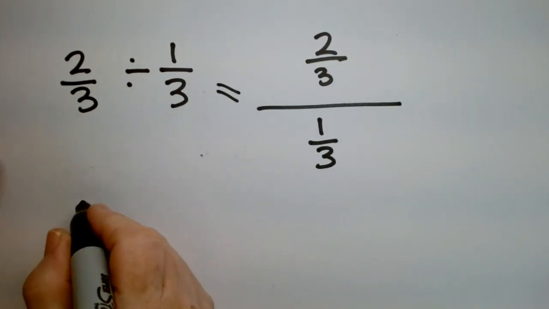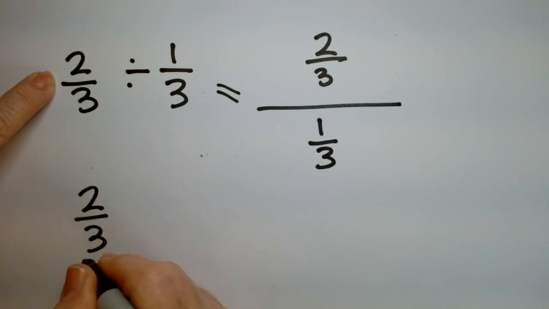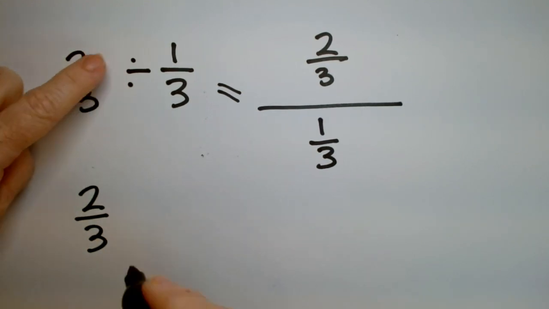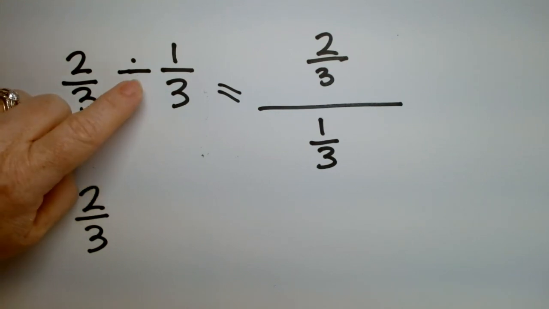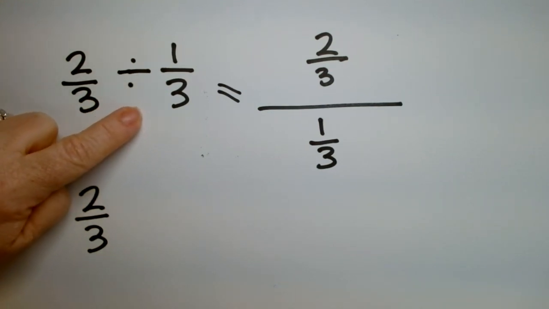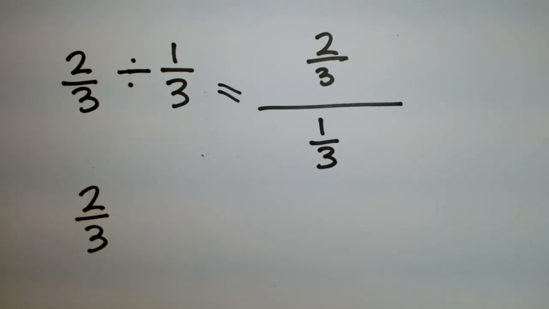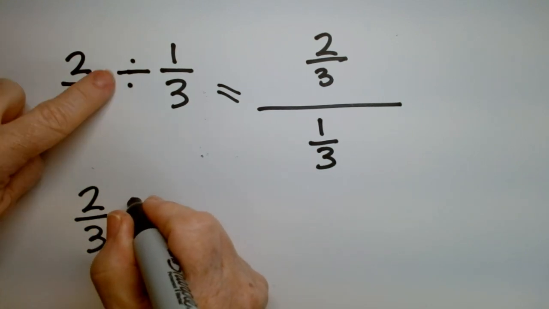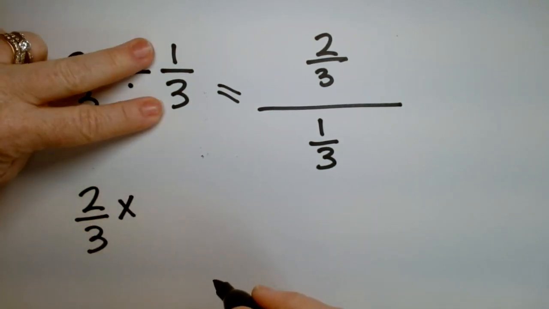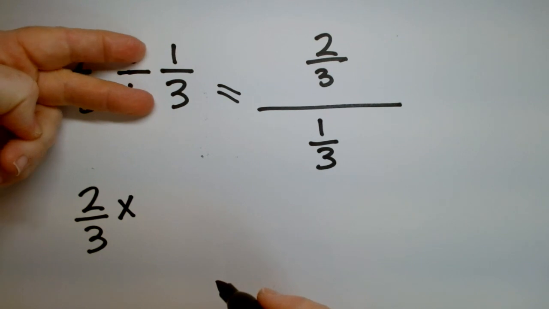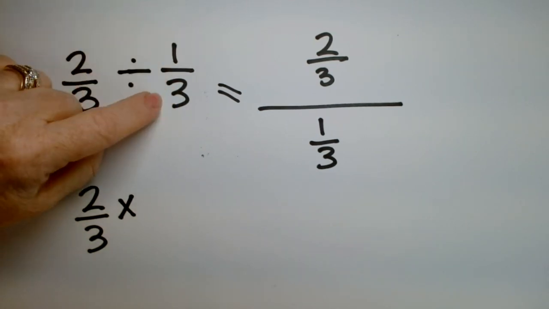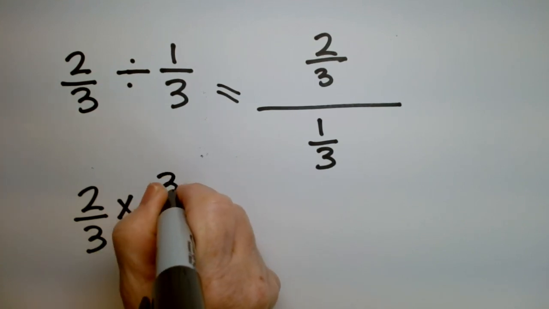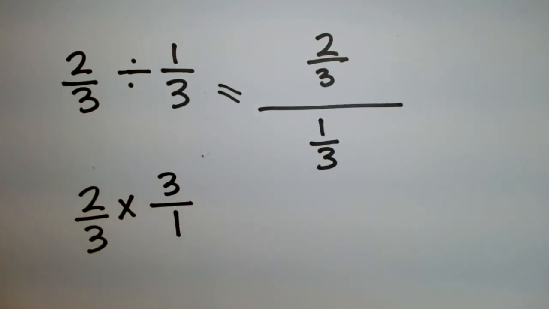Okay, so it goes like this. You write 2/3, and then I don't know how to do a division by 1/3. I don't know my 1/3 multiplication tables, so I can't do it easily. However, I know my multiplication tables of 3. So watch this. I'm going to change this to a multiply, and I am going to give this guy a handstand. If I flip him around, if I take the reciprocal, what do I get? 1 over 3 turns into 3 over 1.